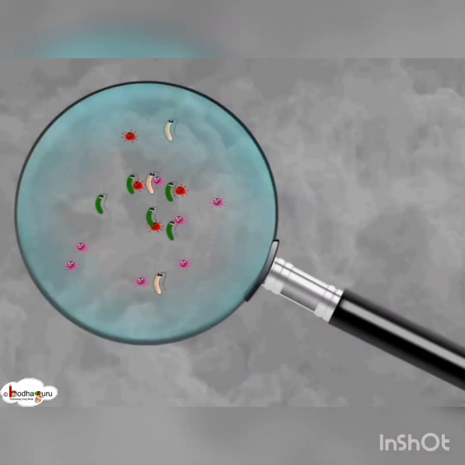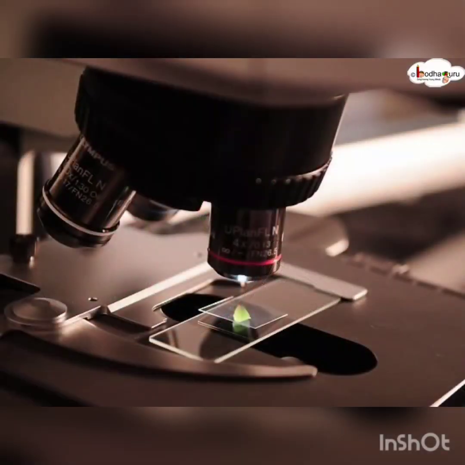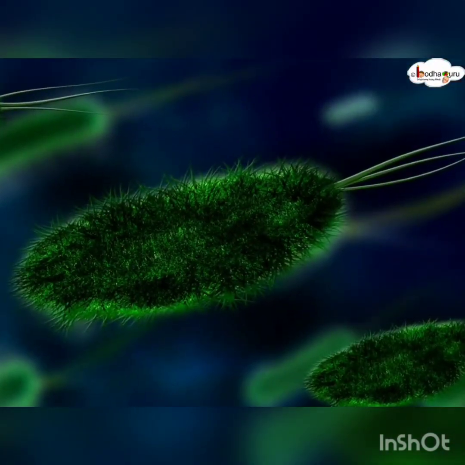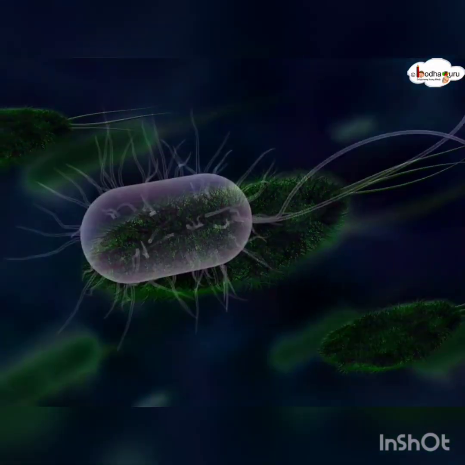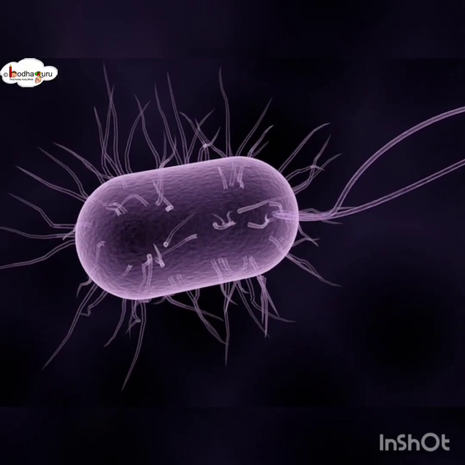There are organisms so tiny that we need a powerful microscope to see them. Many of them are prokaryotes, tiny, single-cell primitive organisms like bacteria.